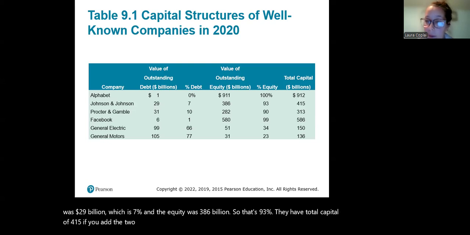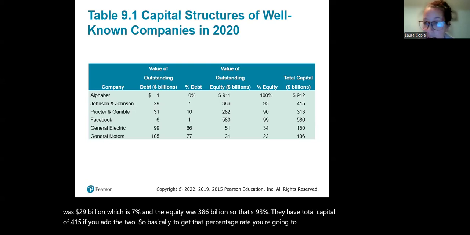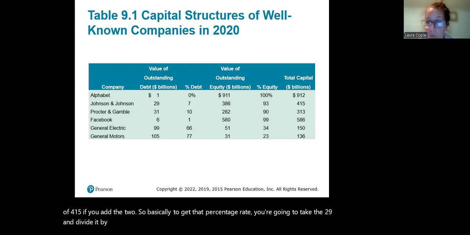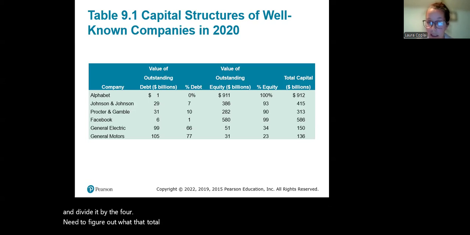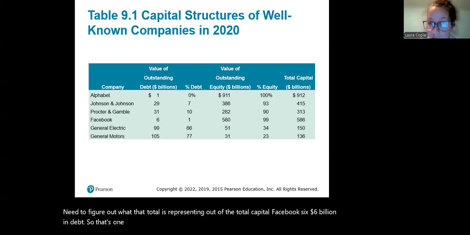So basically, to get that percentage rate, you're going to take the 29 and divide it by the 415 to figure out what that represents out of the total capital. Facebook, $6 billion in debt, so that's 1% of their capital. That's 586 billion. So that means the equity makes up 99% at 580 billion.